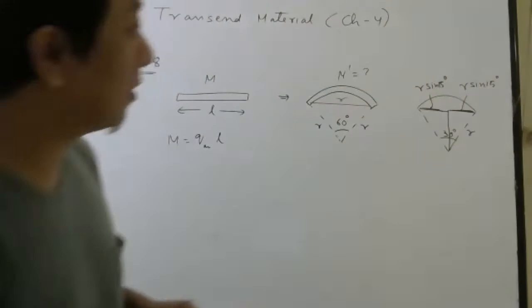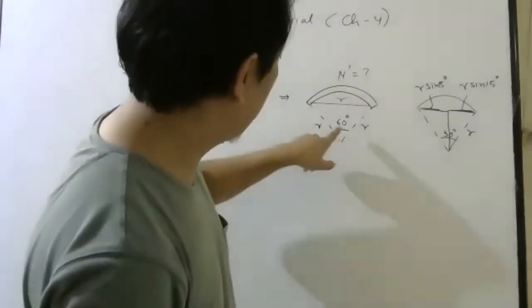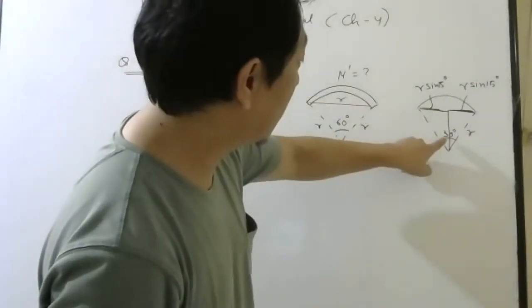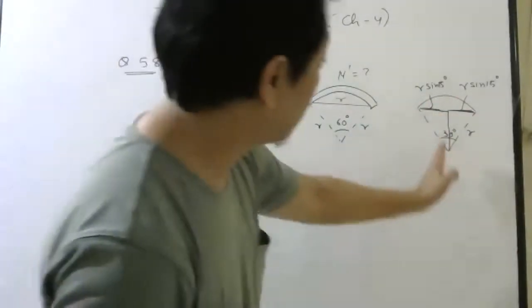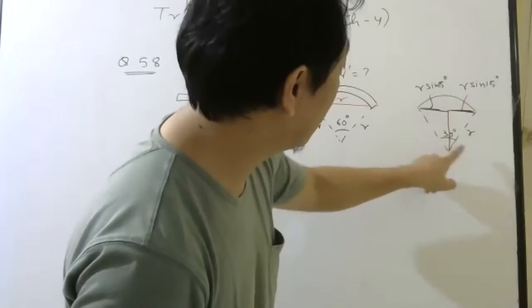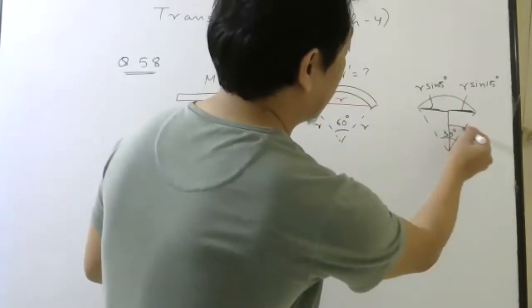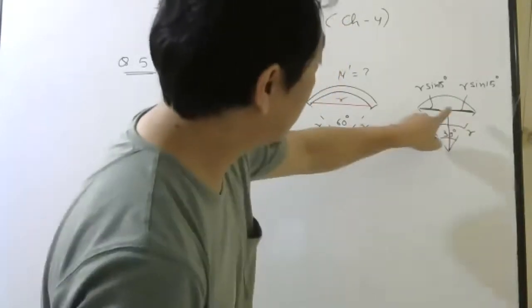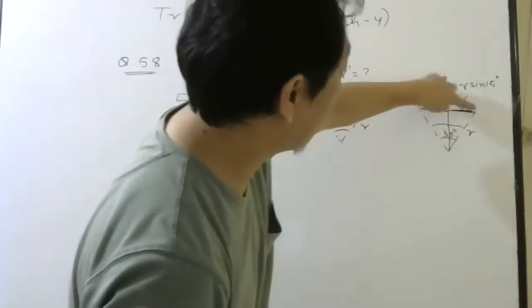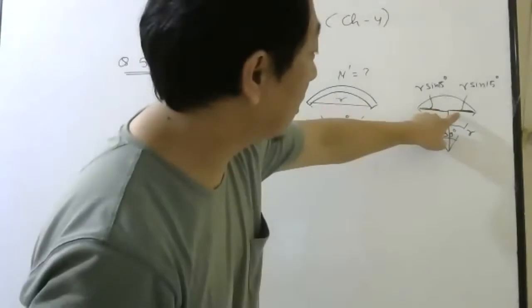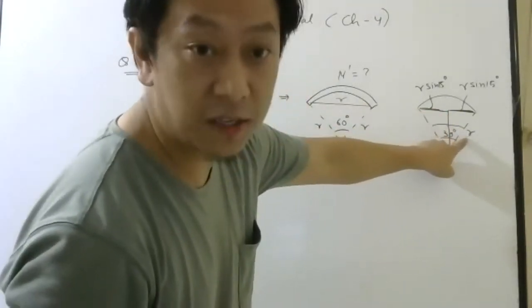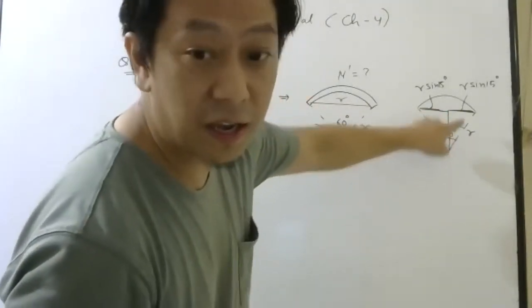Students, be careful about that. It may not be 60 degree all the time; it may be 30 degree or some other angle, 90 degree also it can be. Then you bisect this angle, so this will be 15 degree, this will be 15 degree. Then in this right angle triangle, find this side, which is the opposite side. The opposite side is always hypotenuse into sine of this angle.